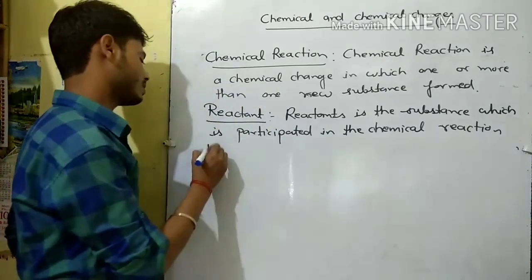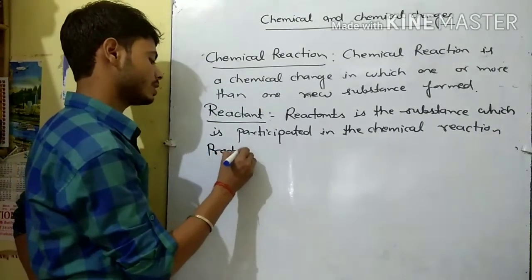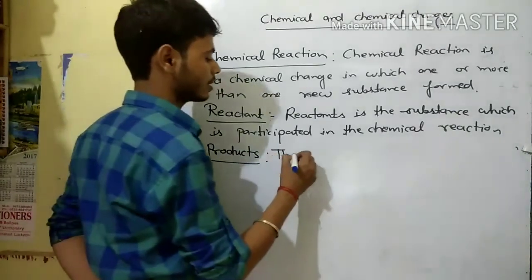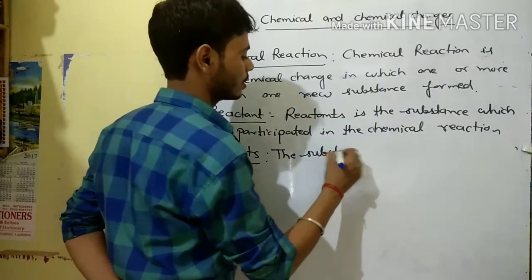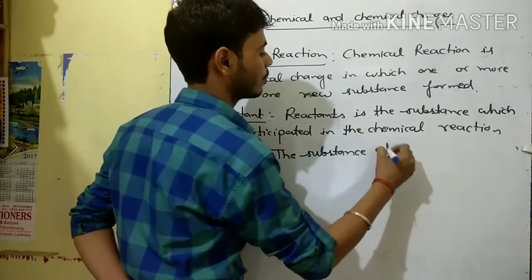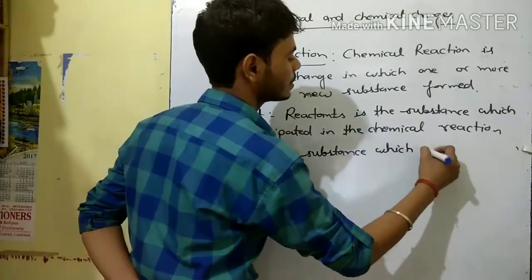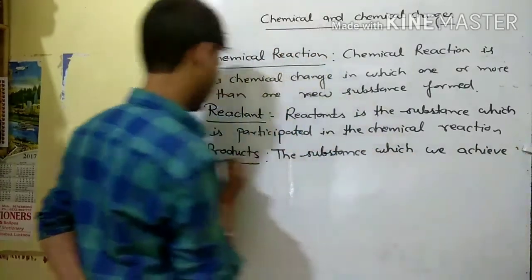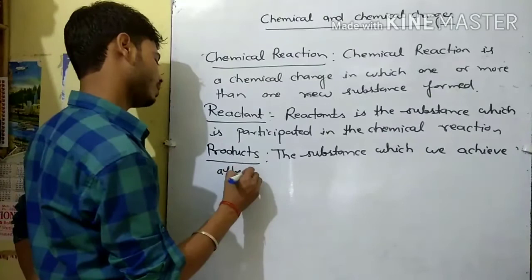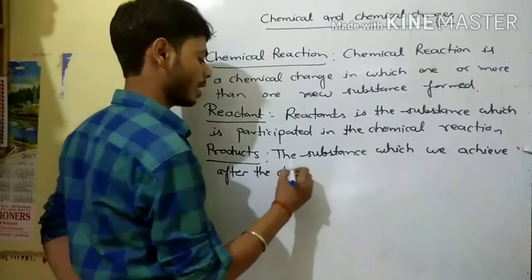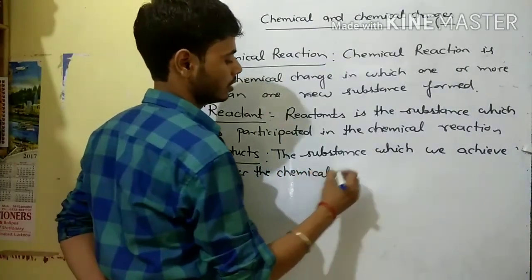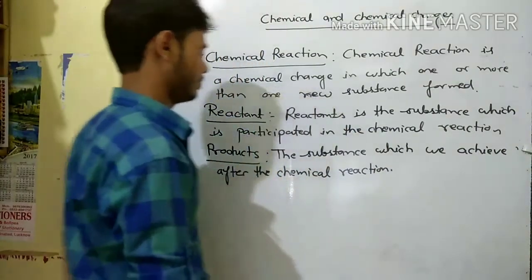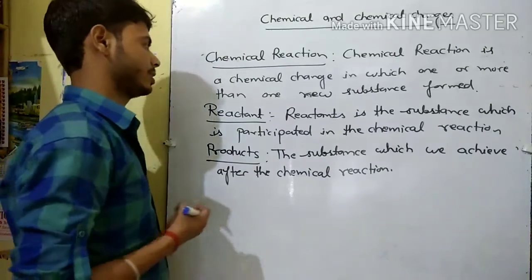We write the definition of the product here. What is the product? Product is the substance, or the substances, which we achieve after the chemical reaction. The substance which we achieve after the chemical reaction is known as the product.